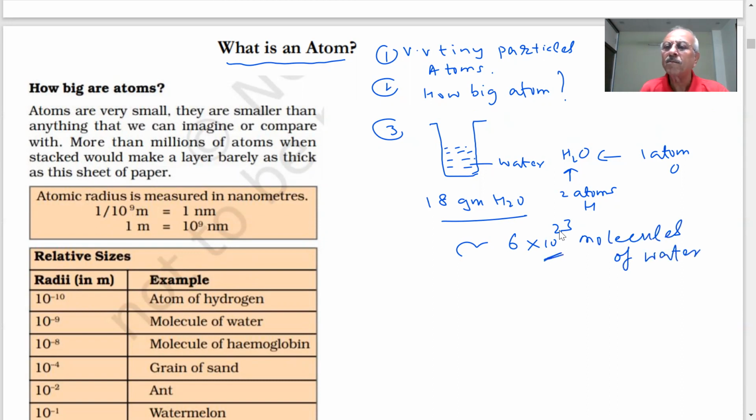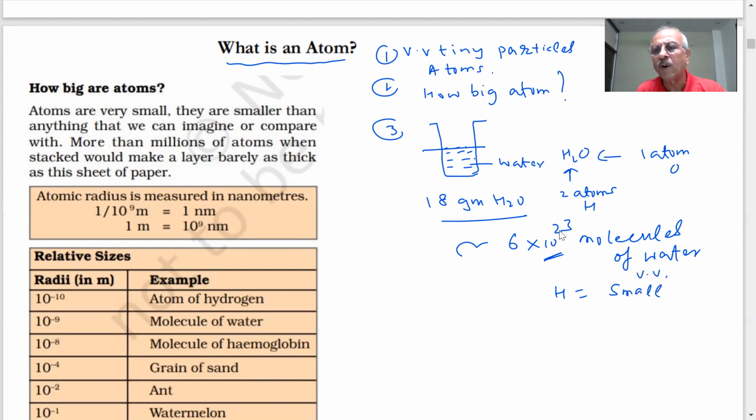Students, what is this number? 10 power 23. You are aware of 1,000, 10,000, million, billion, trillion. What is this number? Bigger or smaller than them? Bigger than them. Trillion, trillion, trillions, is what I'm talking about. If you write it, you will see, oh my God. The 18 grams of water in my glass contains so many molecules of water. So you can imagine, students, how small and tiny are the particles from which the water molecule has been made. How small will the hydrogen atom be? How small?